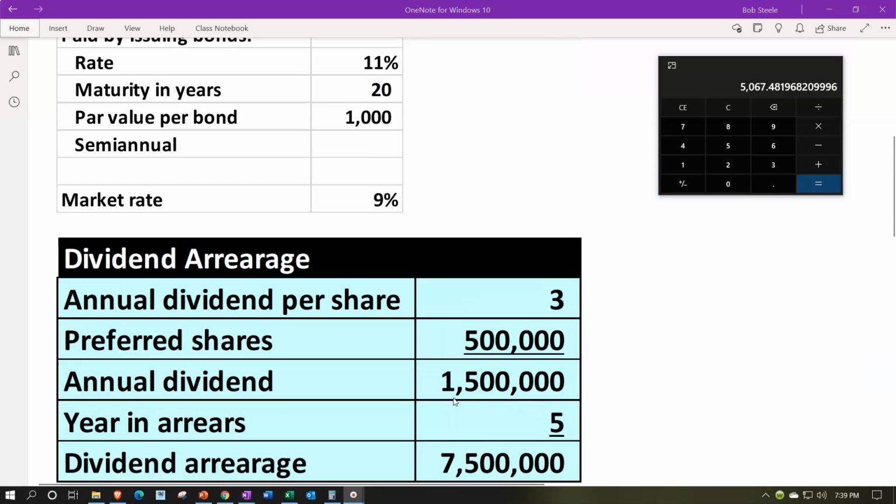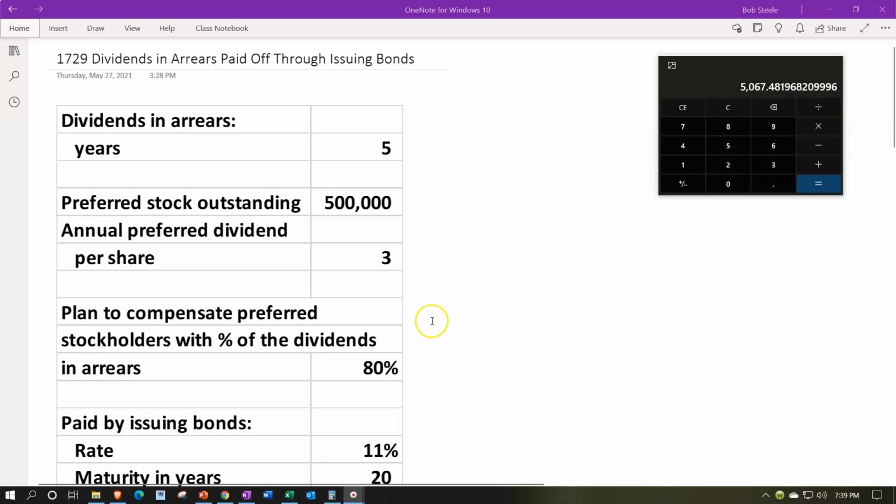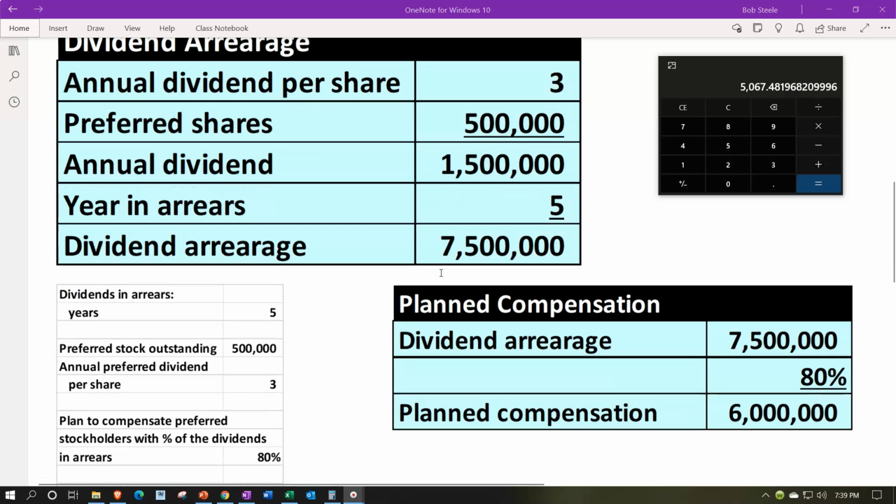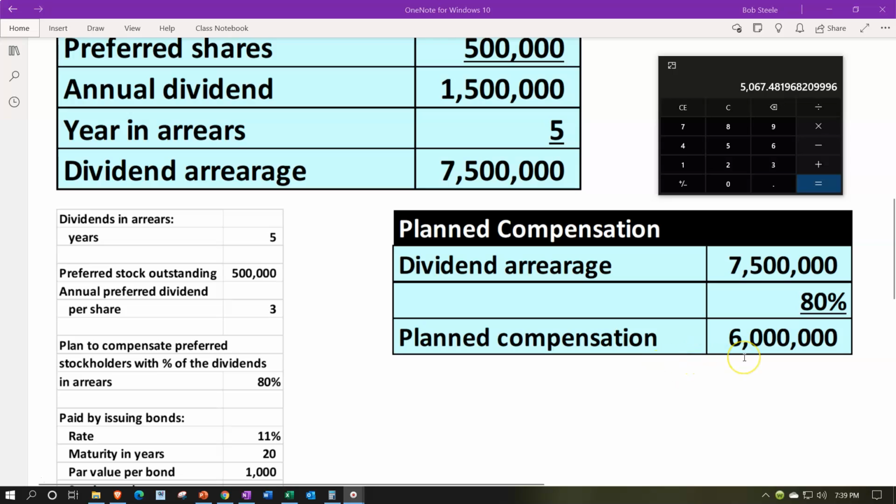So quick recap, we said, okay, we have these outstanding dividends for the preferred stock that we got to pay off so that we can start possibly paying some money to the common stockholders. We determined that we owe them the $7,500,000. We tried to come up with a deal to pay off 80%, which would be the $6 million. And we said we're going to issue bonds.